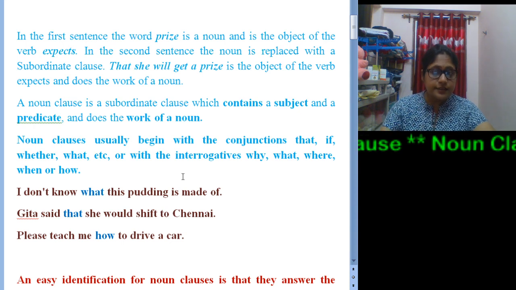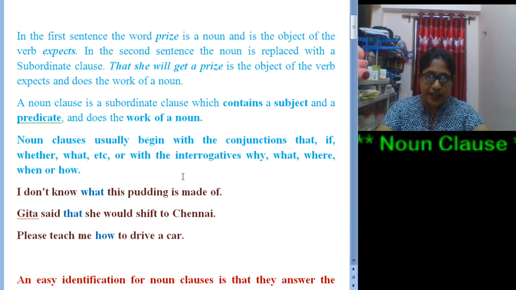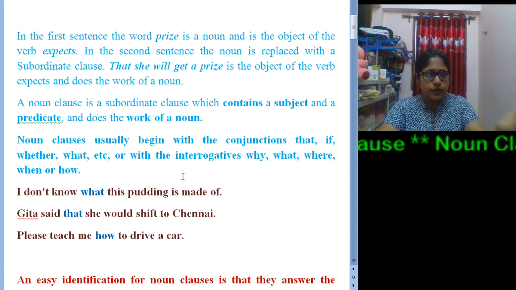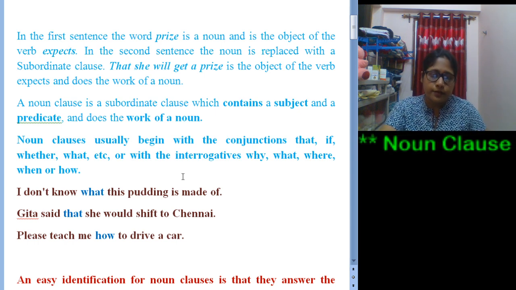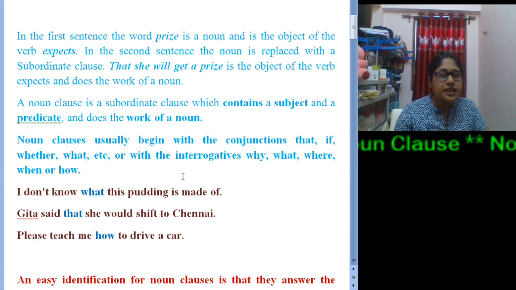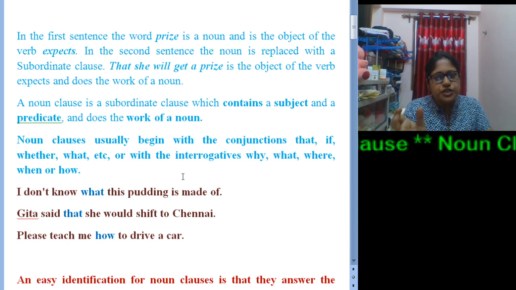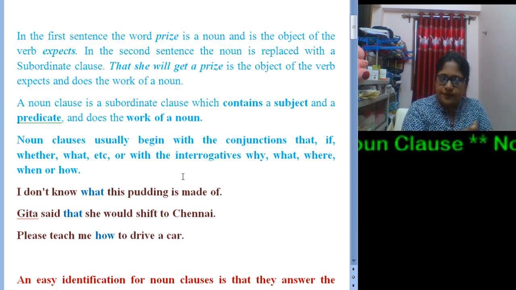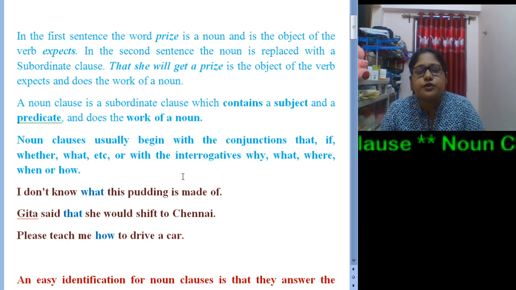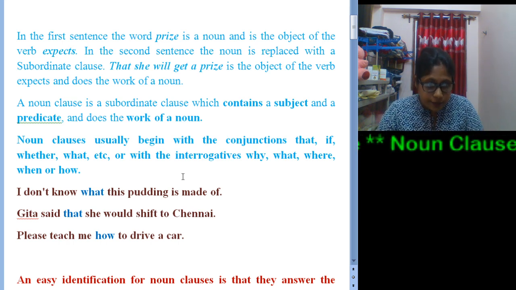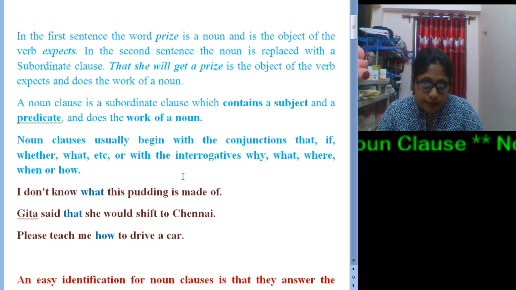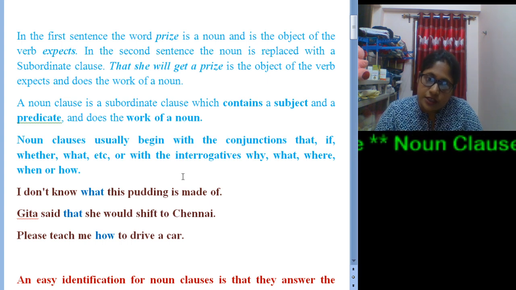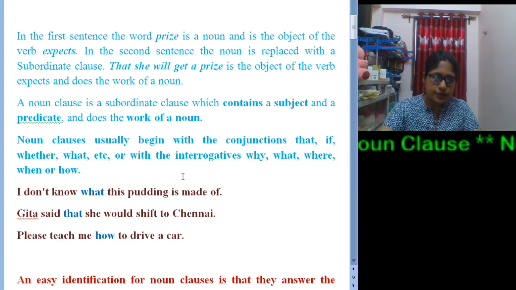Next one, Geeta said that she would shift to Chennai. Again, if we ask what did Geeta say, the answer will be that she would shift to Chennai. That she would shift to Chennai serves as an object to the verb said. Likewise, please teach me how to drive a car. Here, how to drive a car serves as an object to the verb teach. So this is an example of a noun clause.